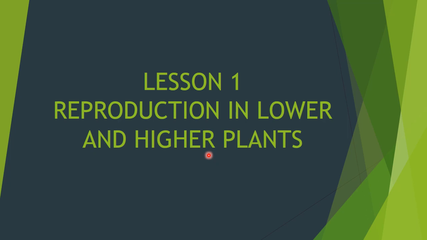Now, there are enormous varieties of plants. Last year in 11th standard, we studied about the classification of plants in kingdom Plantae. The enormous varieties from a single-celled plant to the largest trees we have seen in the classification of plants. So, each of these varieties of plants will choose a particular method of reproduction. And we can divide the types of reproduction into two. We will see each one.